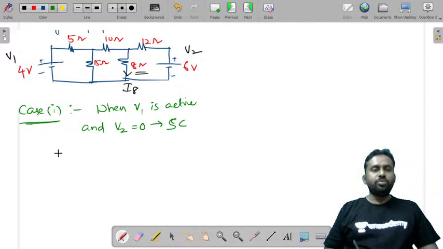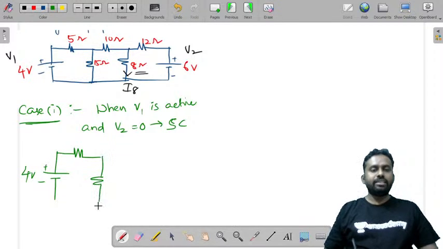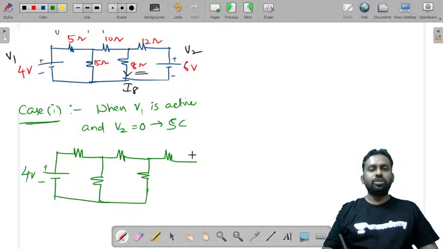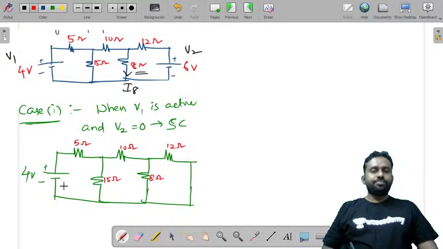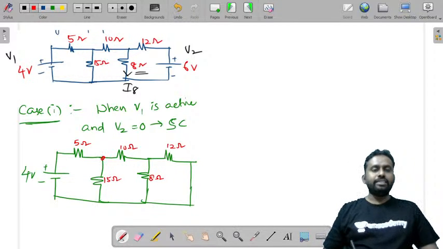So now when you do that, the 4 volt source will be active, and you have a resistor here, another resistor. This is because voltage source V2 is equal to 0, you have to make it a short circuit. Now let us write this. This is 5 ohm, this is 10 ohm, this is 12 ohm, 15 ohm, 8 ohm, and this is 4. Now you can use any method.